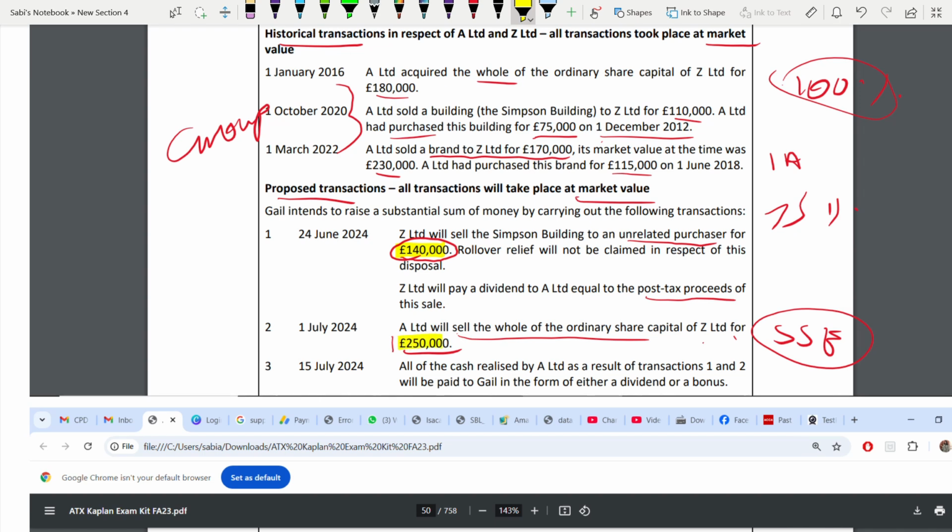Next, all of the cash realized by A as a result of transactions 1 and 2. What are transactions 1 and 2? This one is 1, this is 2. All of the cash realized by A as a result of transactions 1 and 2 will be paid to Gail in the form of either dividend or bonus. That is what requirement 2 asked, right?